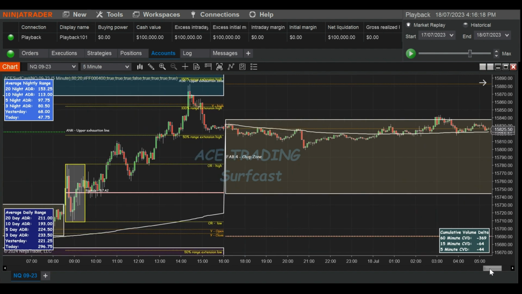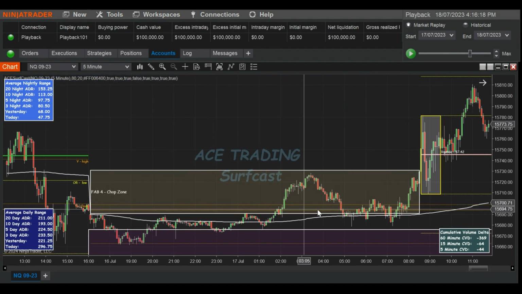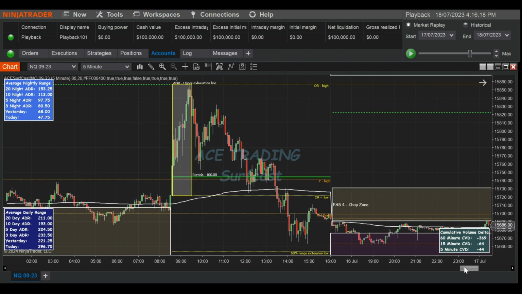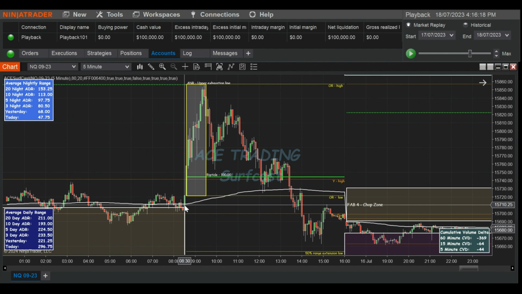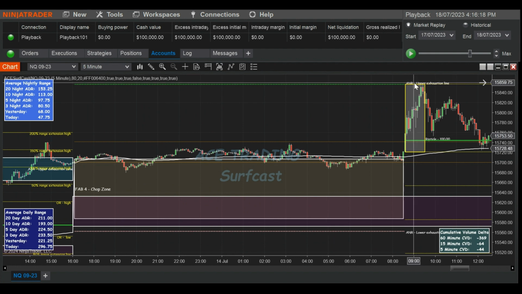Okay, so if we look back for a couple of days, you can kind of see there's a nice push out of the chop zone, coming back into the chop zone. Okay, we have a large opening range, but it looks like there's a fair bit of push movement there, so it kind of came back down. There we go, the chop zone as well. Look at that, it hit that exhaustion line up the top there perfectly.